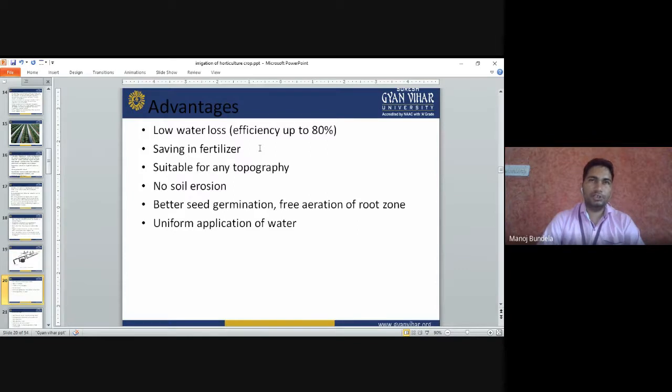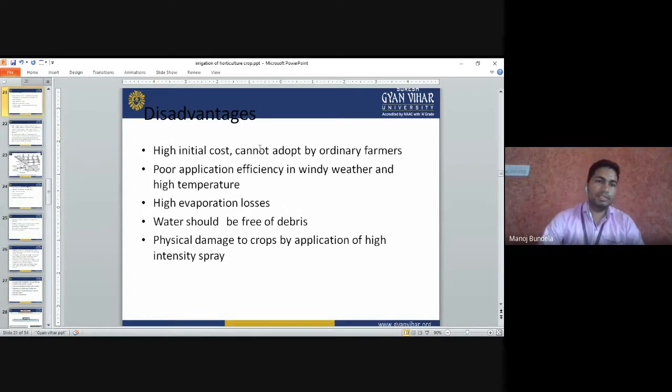Better seed germination. The water will be uniformly distributed, so the germination will be good. Every plant will get the same amount of water. Free aeration for the root zones. Uniform application of water, so water will distribute uniformly, and the root zones will have aeration, the air will be easily available.